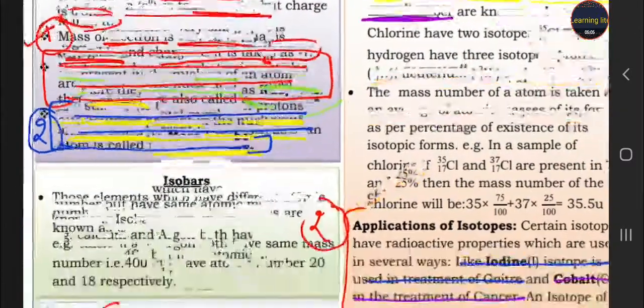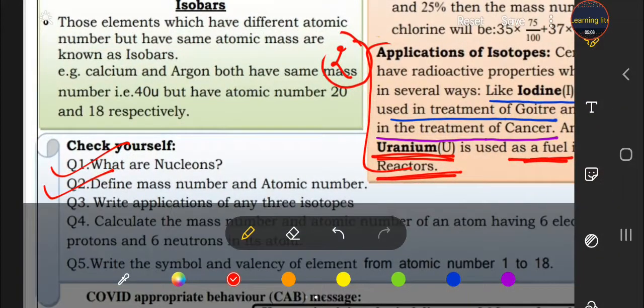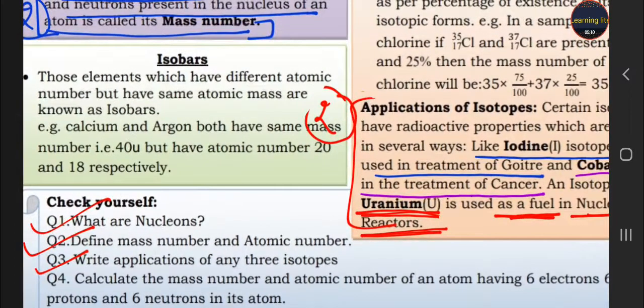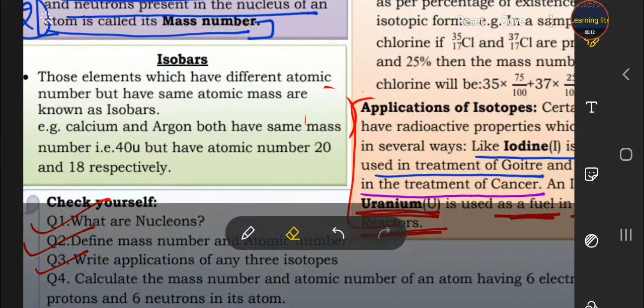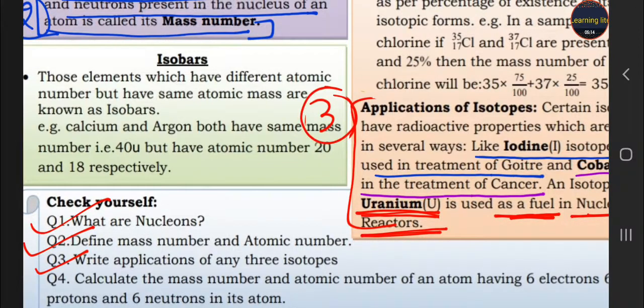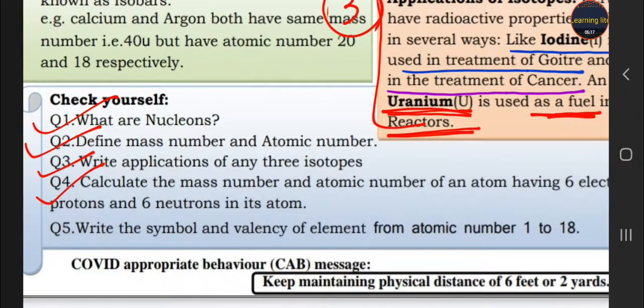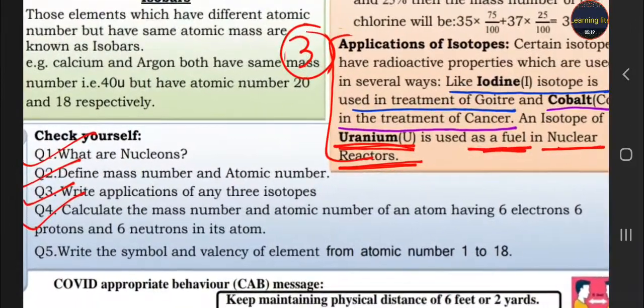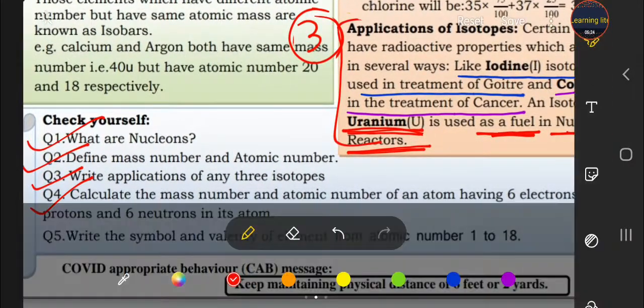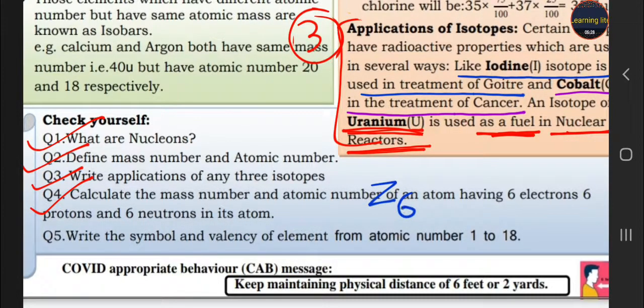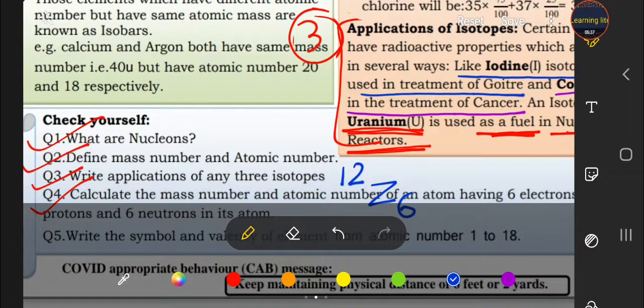Let's do the third question, students. Write the applications of the three isotopes. So this is your third answer. Fourth, calculate the mass number and atomic number of an atom having 6 electrons, 6 protons and 6 neutrons. Let our atom be Z. It has 6 protons, so its atomic number is 6 and its mass number is 12 because mass number is the sum of protons and neutrons.